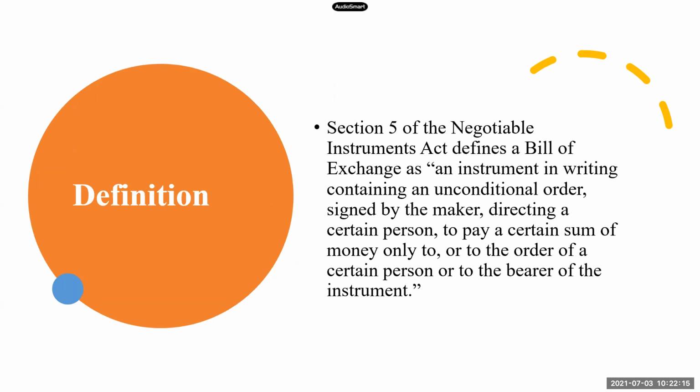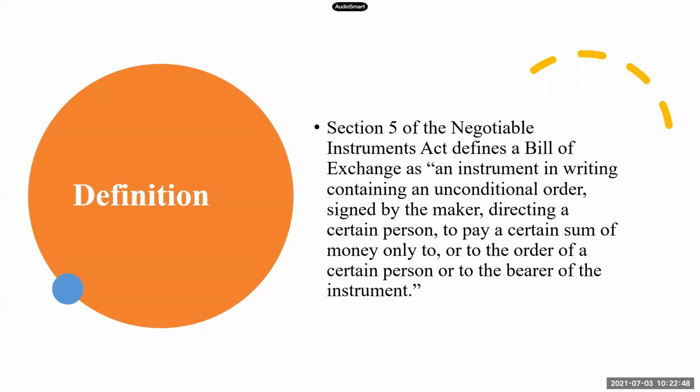Next one, signed by the maker. So if I am the seller, I am Mr. X, I am making the document, I need to sign on it. Without my signature, the document doesn't become official, right? So I need to sign on the document, and in the document, I am directing a certain person. That means it should be a definite person. I cannot just say that someone has to pay me the amount, right? I have to direct it to a certain specific person. If I have sold goods to Y, I will specifically ask Y to pay me the amount.